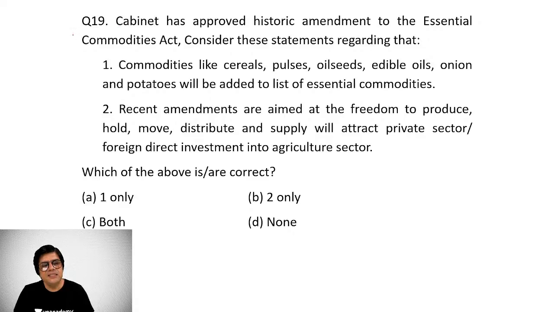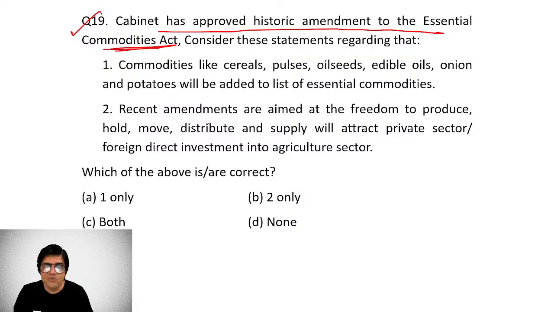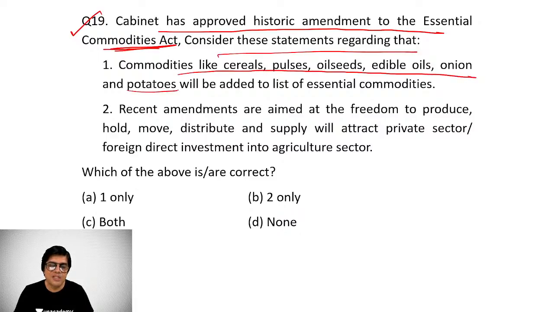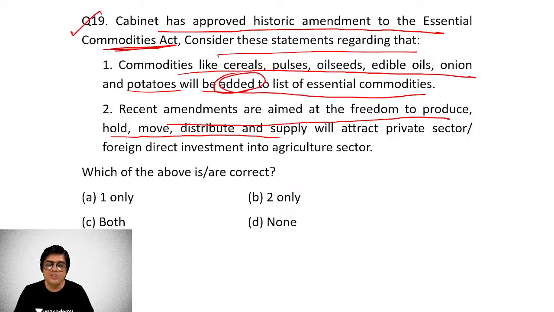Question number 19 is Cabinet has approved historic amendment to Essential Commodities Act. Now, I'm talking of one of the 3 farm laws, 2020. Consider these statements: commodities like cereals, pulses, oilseeds, edible oils, onions, potatoes will be added to the list of essential. Now, this is wrong. They've been deregulated, not added. So statement 1 is obviously wrong. Recent amendments are aimed at freedom to procure, hold, move, distribute, and supply. It will attract private sector and foreign direct investment into agriculture sector. Obviously, that is a correct statement. So only statement 2 is correct.